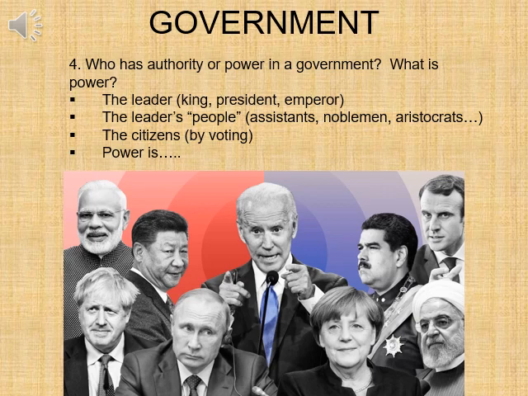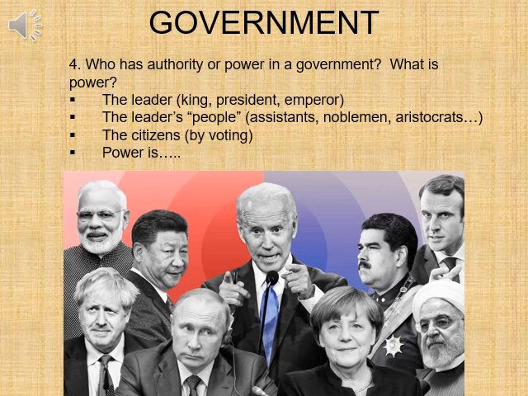And for question number four, who has authority or power in a government system, and what exactly is power? Well, each government of each individual country is represented or led by a head of state. This could be called a king or a president or an emperor or a prime minister. How each country chooses or elects their head of state, their representatives, is different. In the United States, we have elections for president every 4 years. This helps us elect our head of state, our chief executive officer.